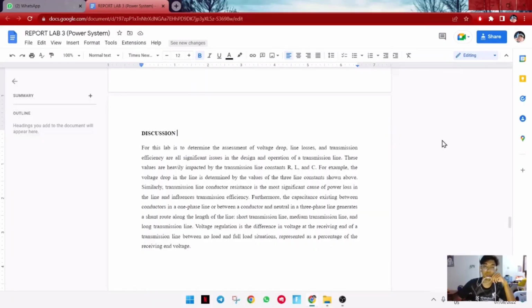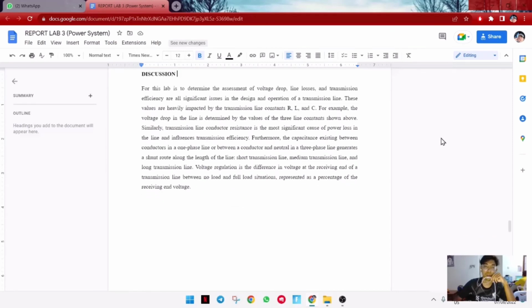Today I would like to present about the discussion. This lab is to determine the assessment of voltage drop, line losses and transmission efficiency, all significant issues in the design and operation of the transmission line. These values are heavily impacted by the transmission line constants R, L, and C. For example, the voltage drop in the line is determined by the values of these three line constants.